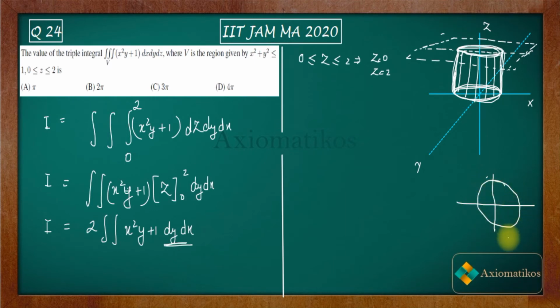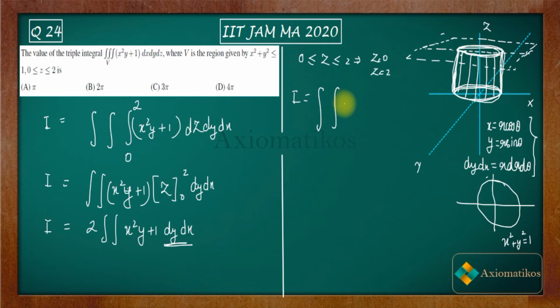Circle of radius 1, because on the top it's also a circle of radius 1. Now I will use polar coordinates to solve this. That means x is equal to r cos theta and y is equal to r sin theta. Now if this happens, then what do you know about dy dx? It's equal to r dr d theta. So just remember these three substitutions, then you can easily integrate it.